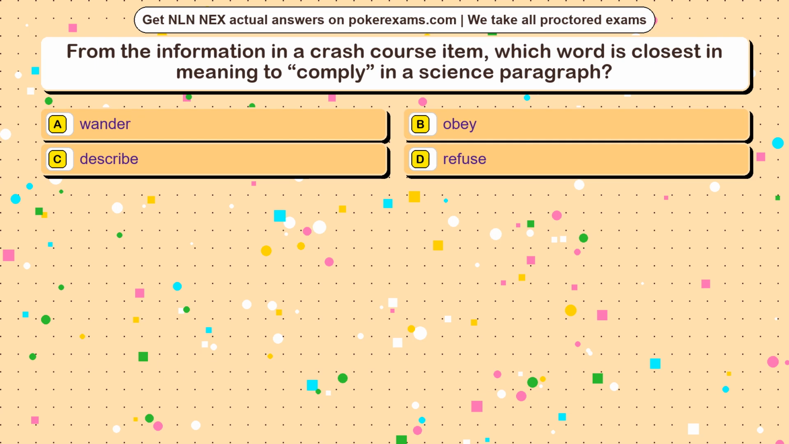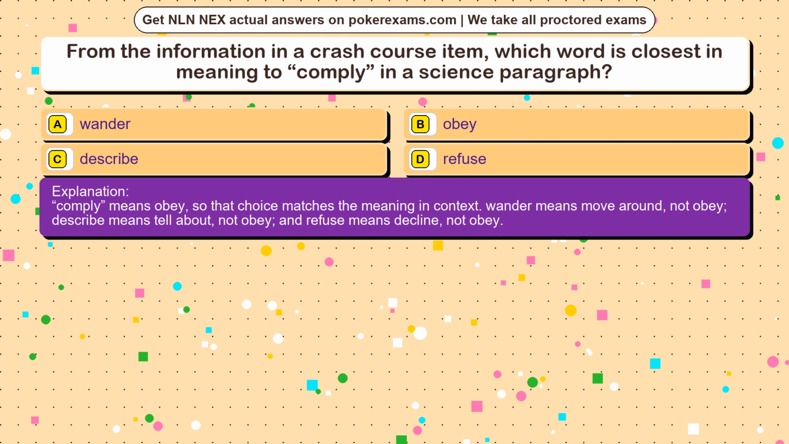The correct answer is option. Comply means obey, so that choice matches the meaning in context. Wander means move around, not obey. Describe means tell about, not obey. And refuse means decline, not obey.